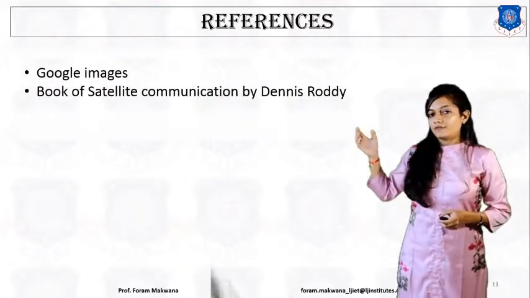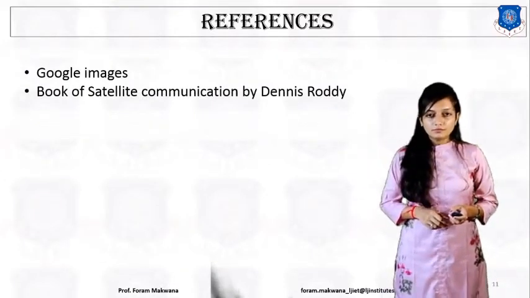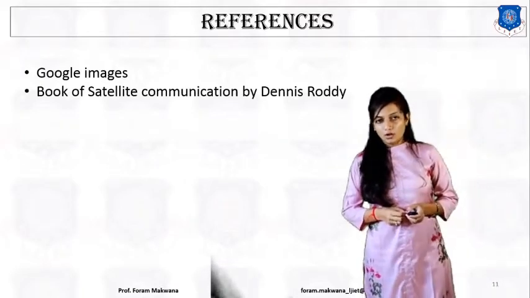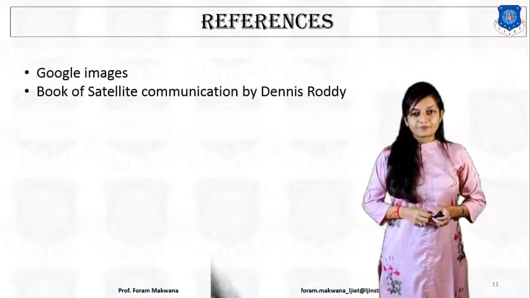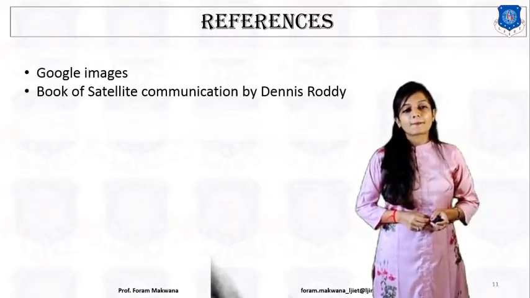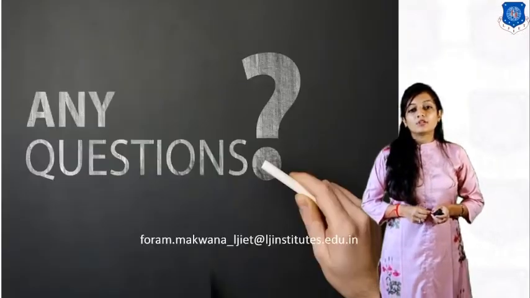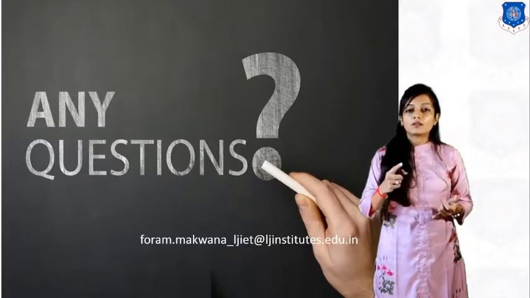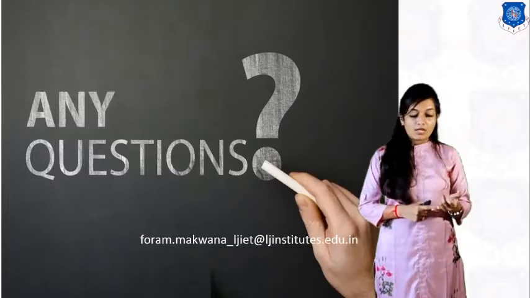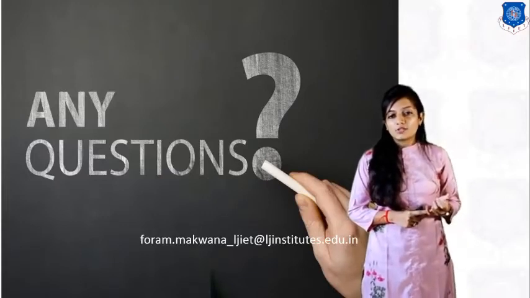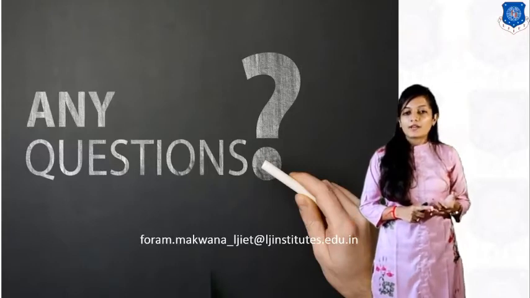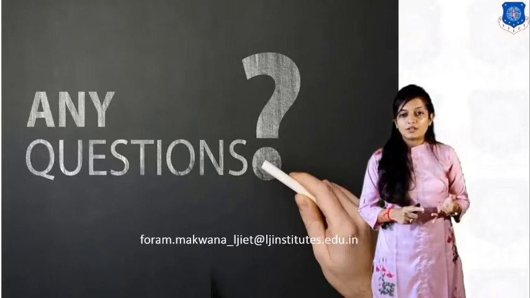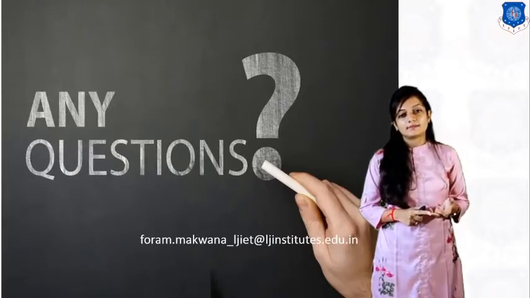I have taken the reference from this. This is a reference book of Satellite Communication by Dennis Roddy. So in today's session, we have covered what is polarization, what are the types of polarization, what is cross polarization discrimination, and what are the factors which cause the depolarization, like atmospheric, ionospheric, rain, and ice, right?